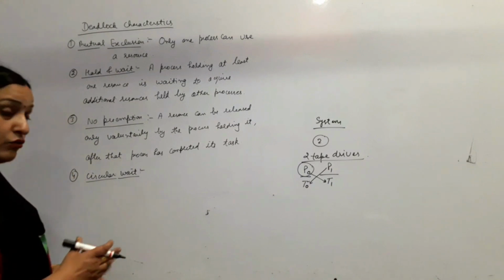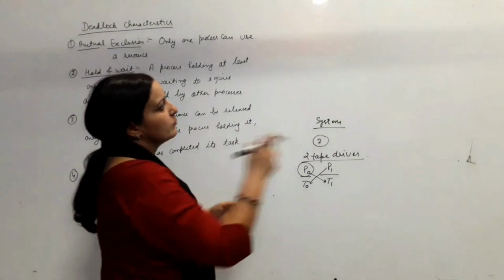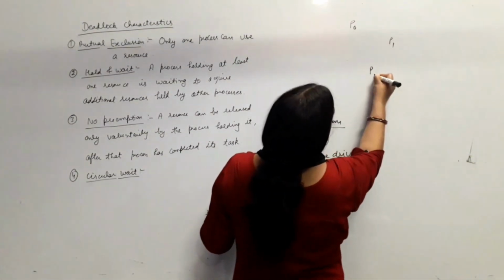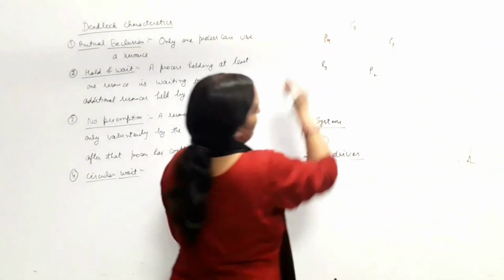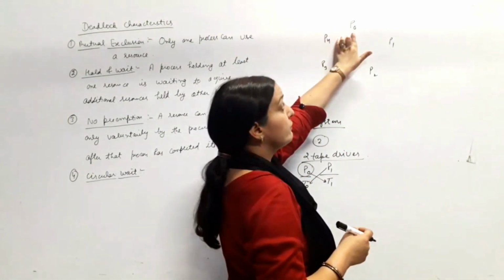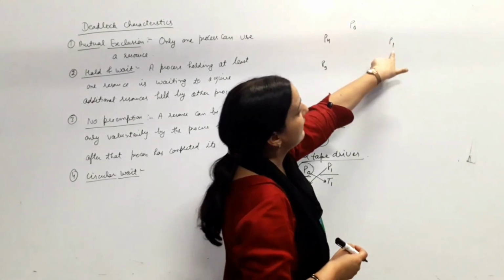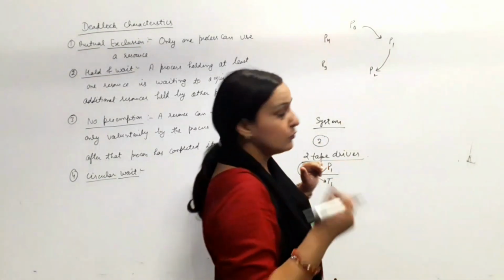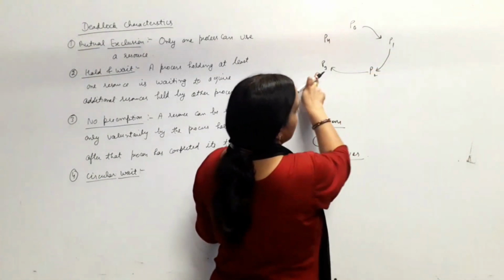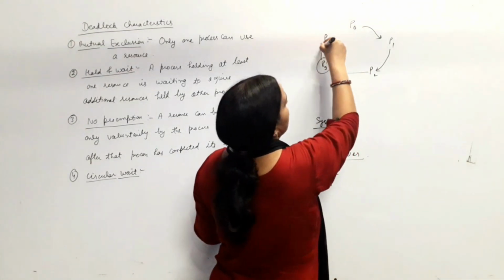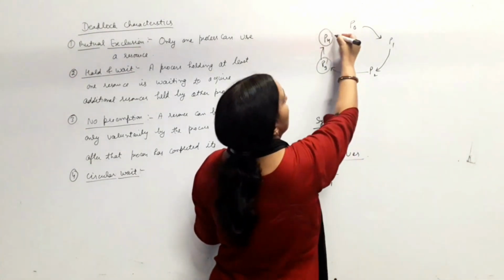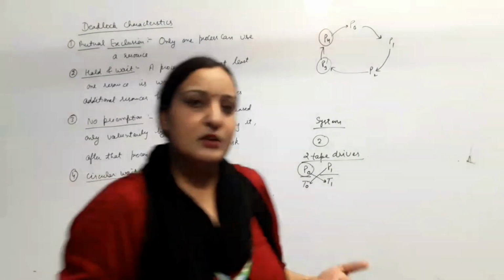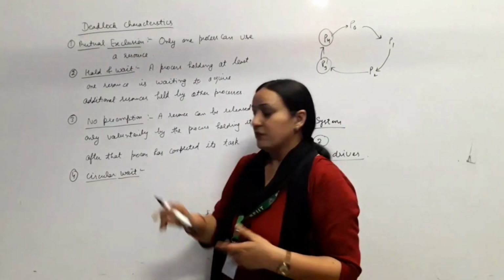Fourth condition is the circular wait. Circular wait, it means suppose there are 5 processes P0, P1, P2, P3 and P4. It means P0 is waiting for the resource that is held by P1, and P1 is waiting for the resource that is held by P2, and P2 is waiting for the resource that is held by P3, and P3 is waiting for the resource that is held by P4, and again P4 is waiting for the resource that is held by P0. It means this is the circular wait condition.